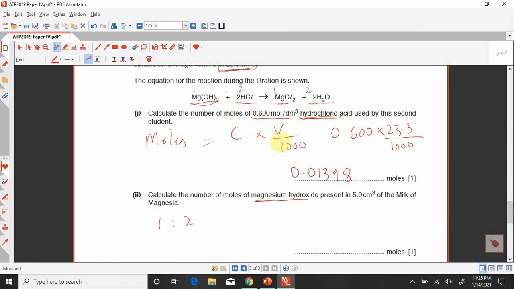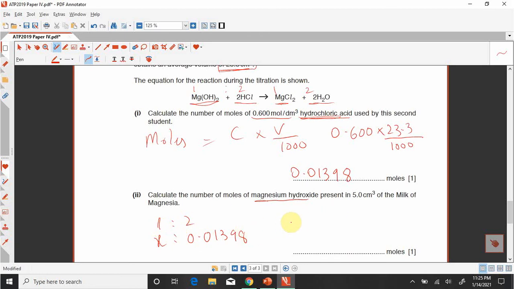We have calculated the number of moles, that is 0.01398, and we have to find the number of moles of the magnesium hydroxide. This is the simple mole ratio method: we have to divide these moles by 2.